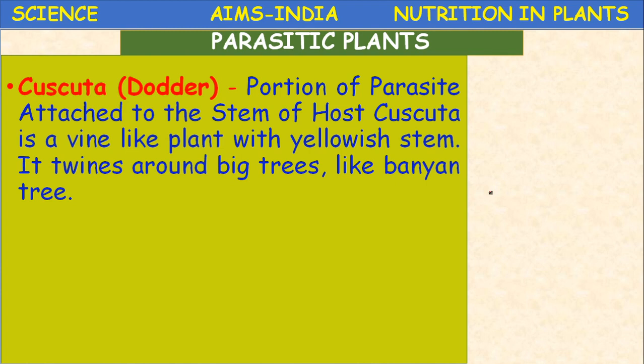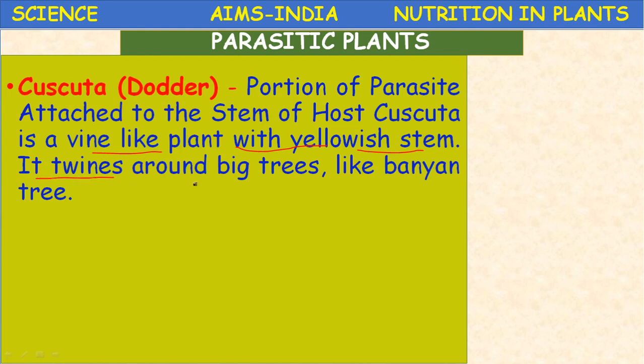Parasitic plants, Cuscuta or dodder. The portion of parasite attached to the stem of host. Cuscuta is a vine-like plant with a yellowish stem. These are the characteristic features. Weak stem, yellowish stem is present. It twines, it is like a twiner.